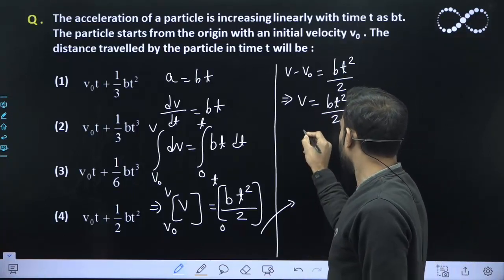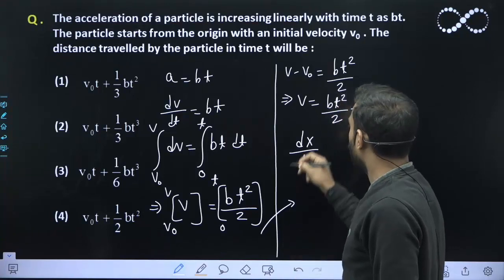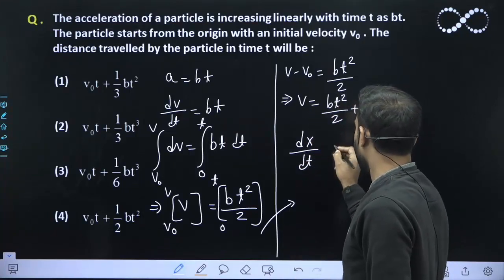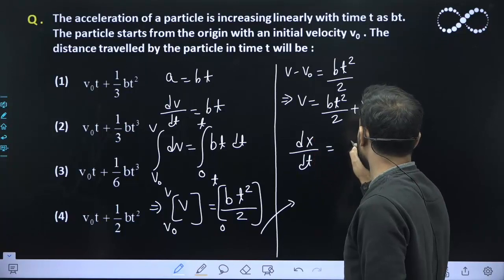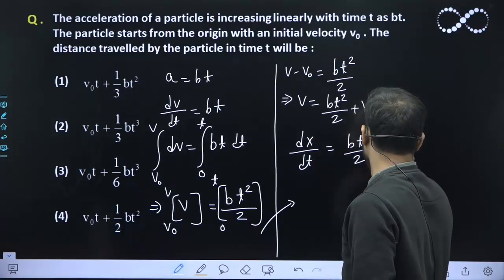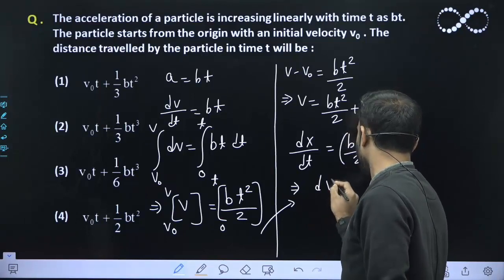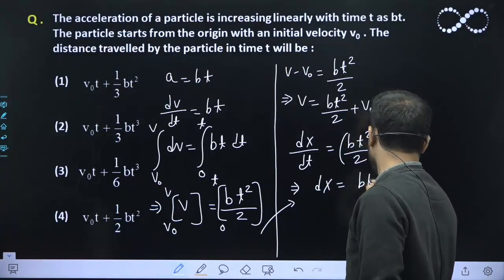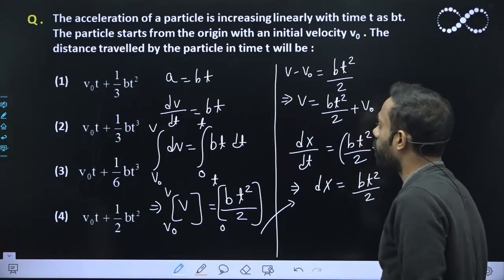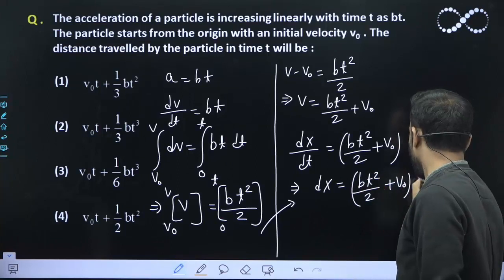Now the velocity is equal to dx upon dt, because I need to find the distance here. So I will write the velocity as dx by dt, where x is the position. So this can be written as bt square upon 2 plus v naught, and from here dx is equal to bt square upon 2 plus v naught into dt.